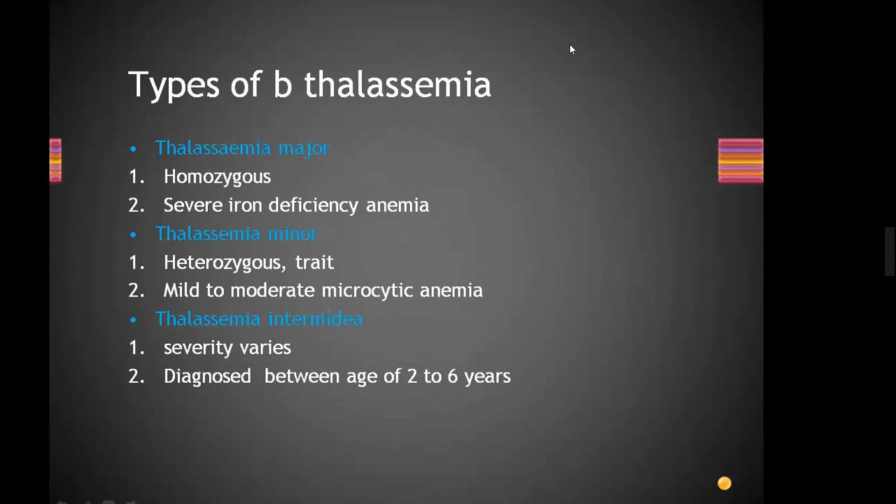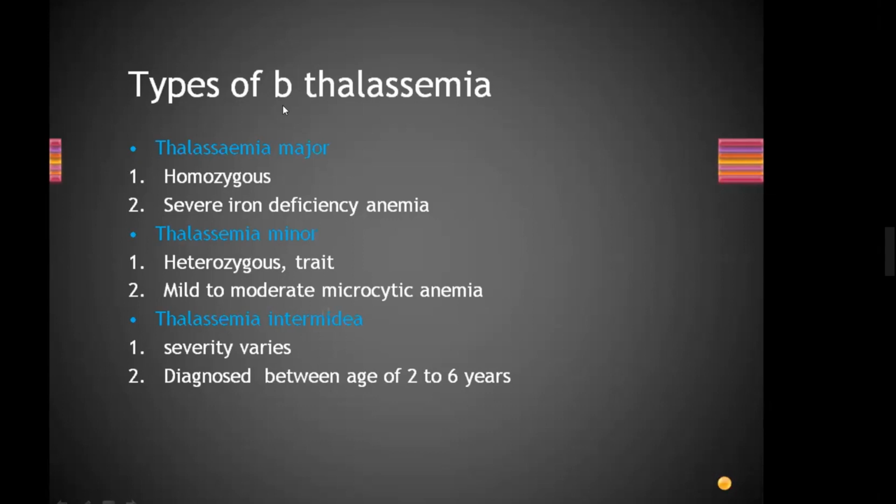So what happens in thalassemia major? Thalassemia major is homozygous, and there is severe anemia, which means they are blood transfusion dependent for the whole of their life. All the problems in thalassemia are present in thalassemia major. There are bone problems, hypothyroidism, and they are very difficult. Usually they do not conceive, and if they conceive, it is with the help of fertility treatment.